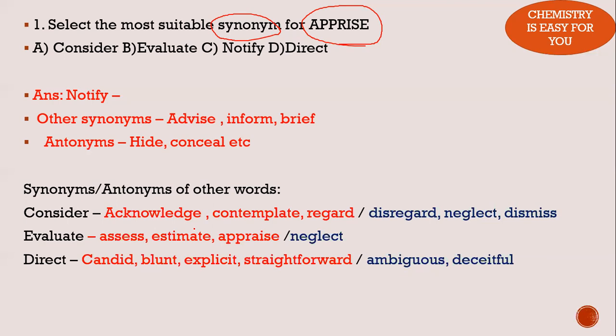Similarly, direct. Here I'm thinking direct is something straightforward. Direct also means direction, like they are going in a straight line. Something like that could also be the meaning. But here I am taking it as someone who is speaking directly, like candid, blunt, explicit. The opposite of that would be ambiguous or deceitful, where they are not talking directly but covering up things while speaking.